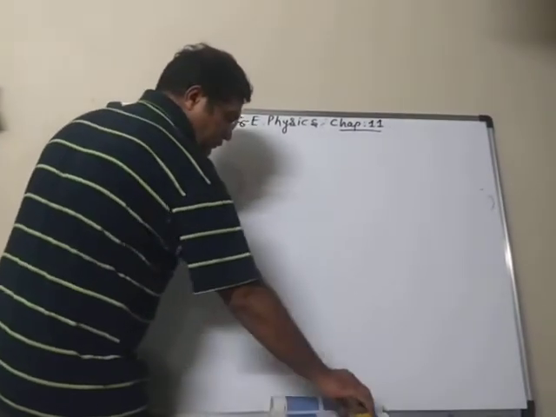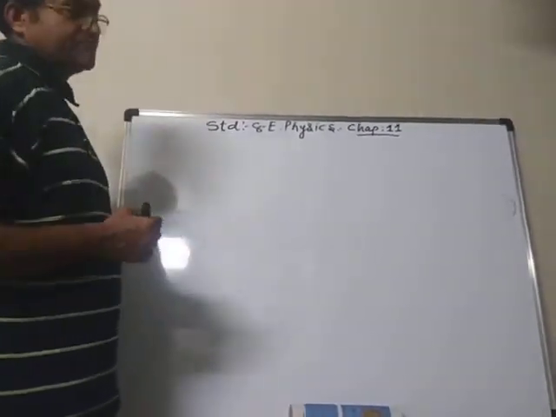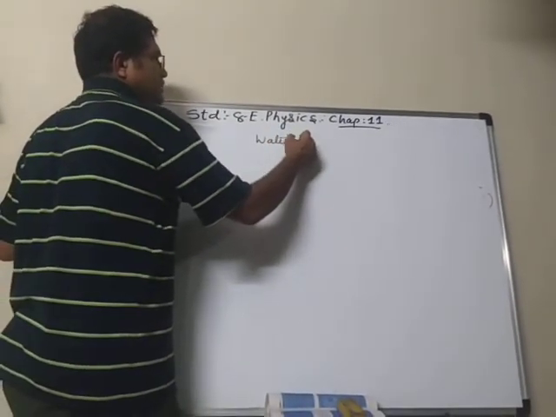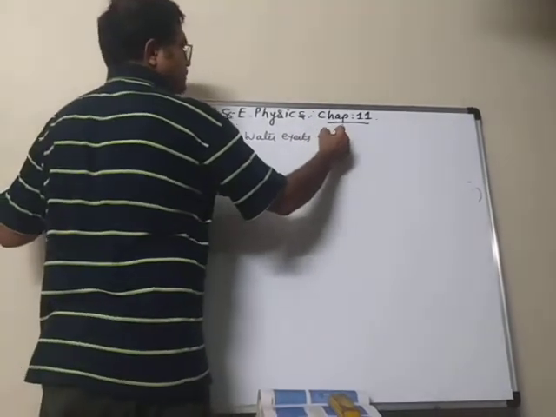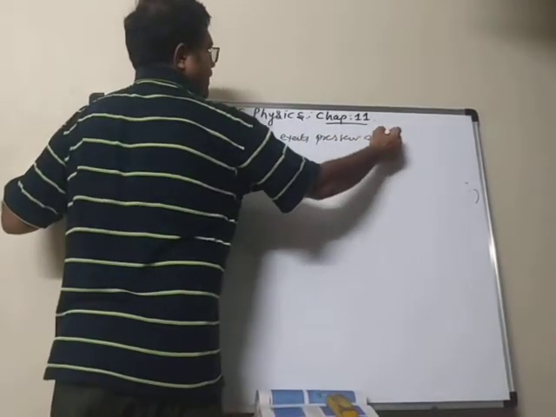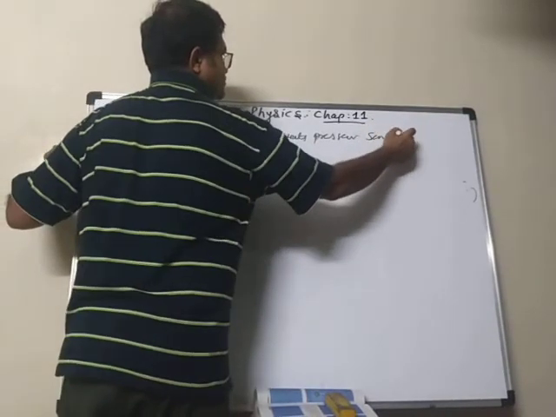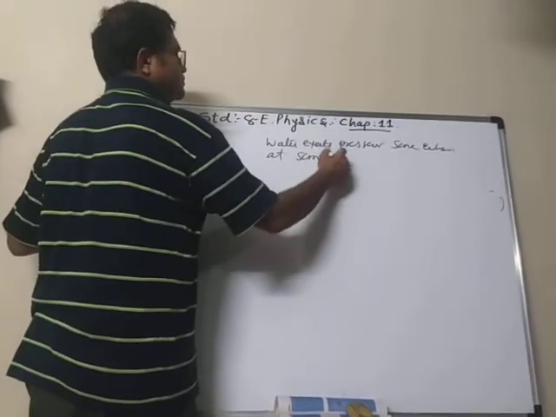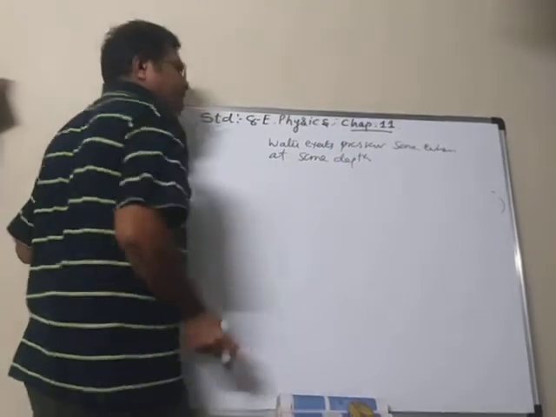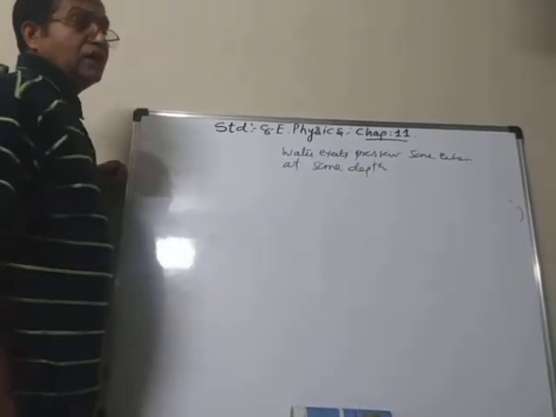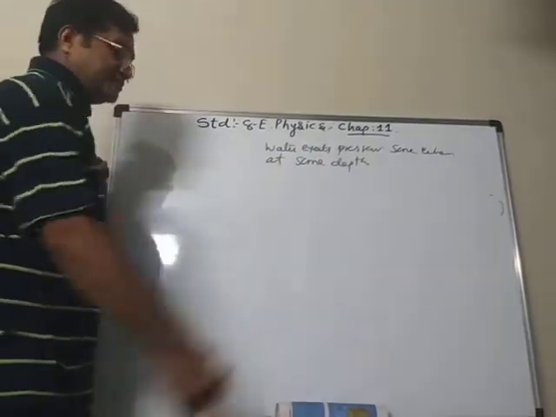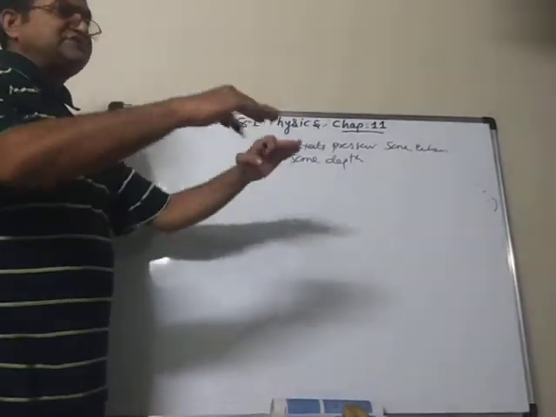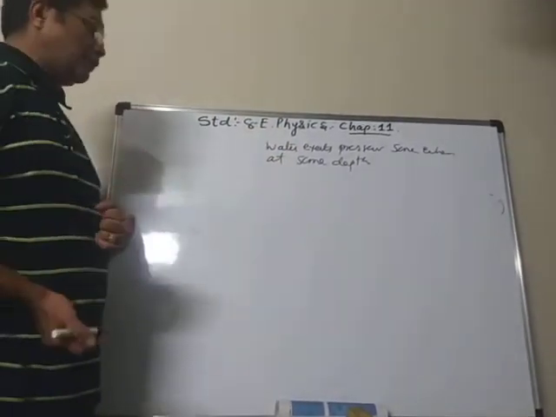Now from another activity we will learn that water or a liquid exerts equal pressure at the same depth. It means that as you go deeper and deeper, the pressure goes higher and higher. But at the same level, the pressure in all directions will be equal.